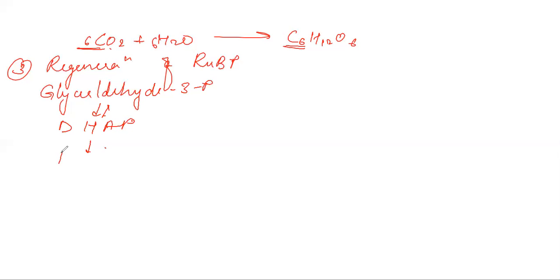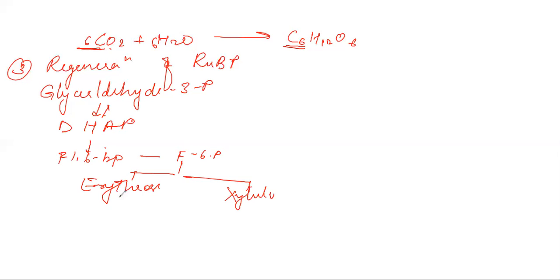You have fructose 1,6-bisphosphate, then fructose 6-phosphate, and then this is broken into one more sugar, which we call erythrose, along with xylulose. Erythrose is further converted to sedoheptulose, and xylulose is further converted to ribulose bisphosphate. So you can see one molecule of RuBP is generated here.